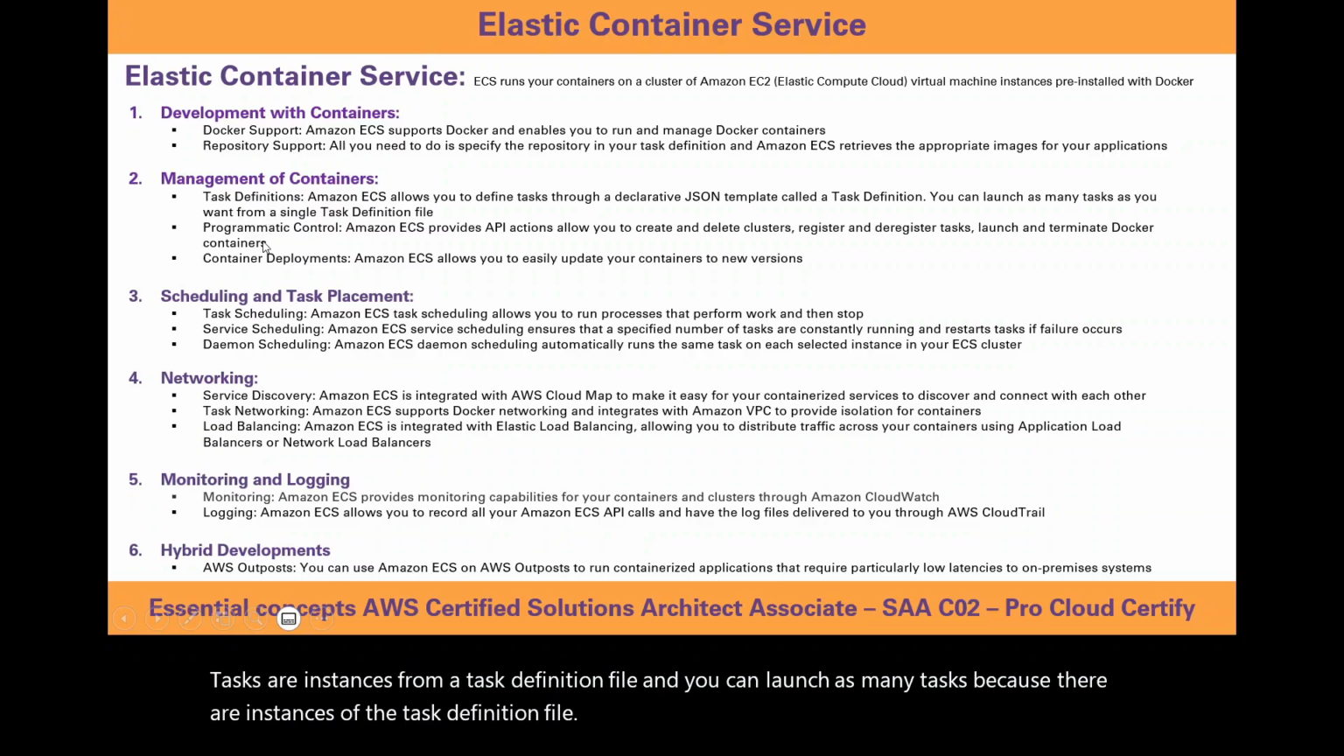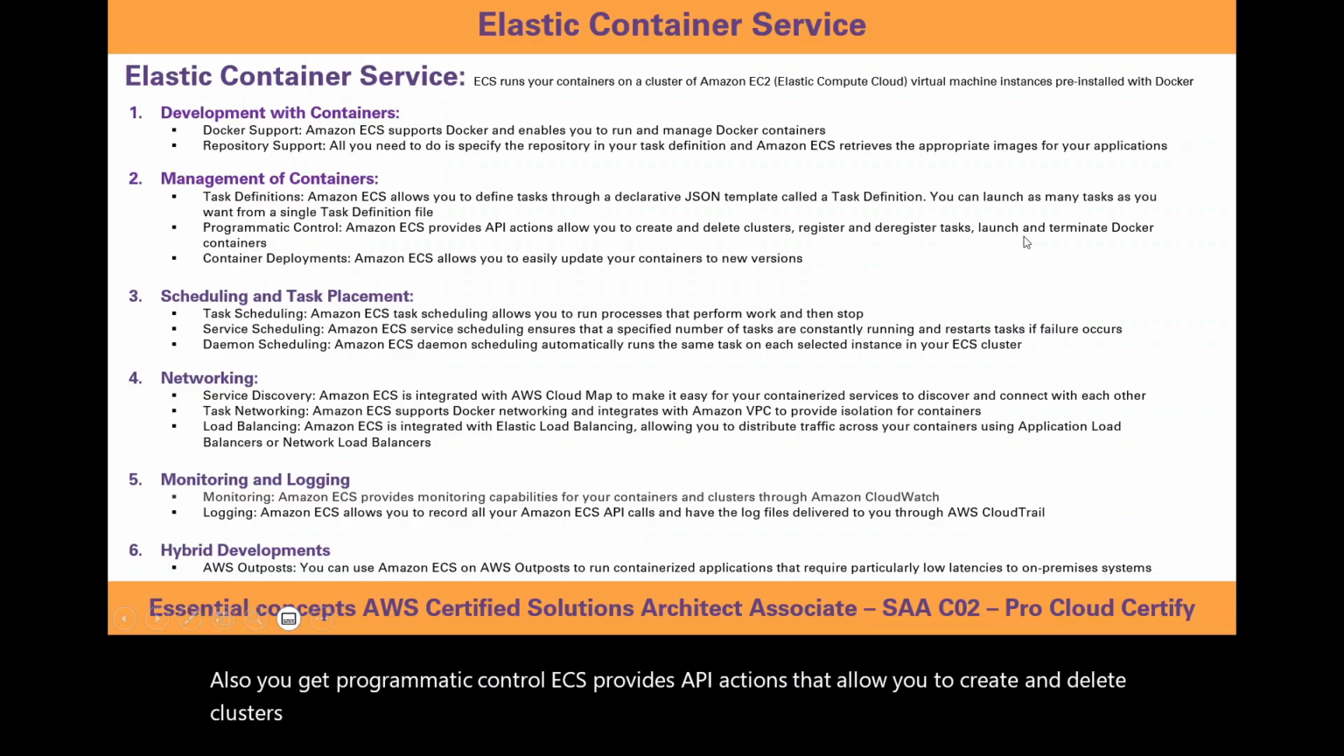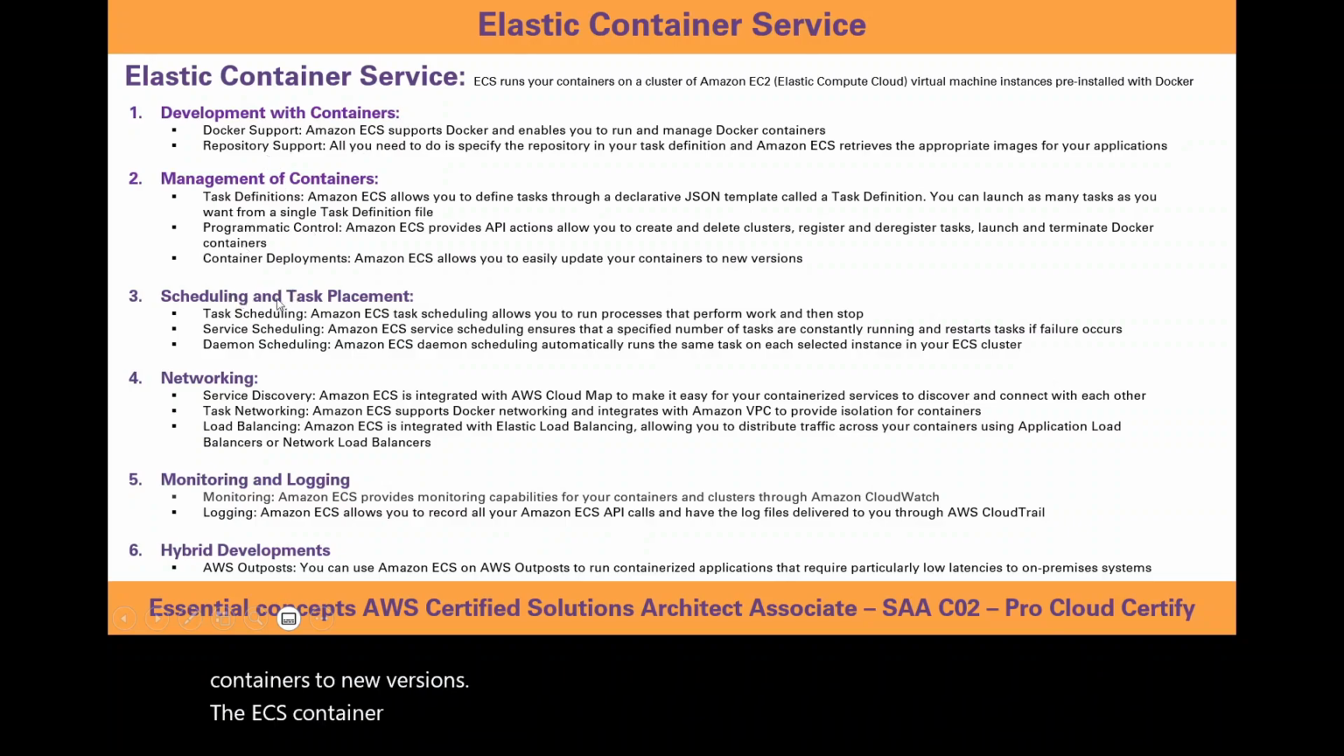Also, you get programmatic control. ECS provides API actions that allow you to create and delete clusters, register and deregister tasks, and launch and terminate Docker containers. And of course, you can manage container deployments, because ECS allows you to easily update your containers to new versions. Elastic Container Service also allows scheduling and task placement.